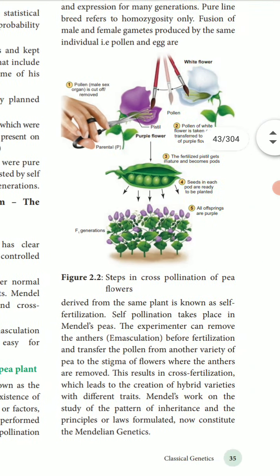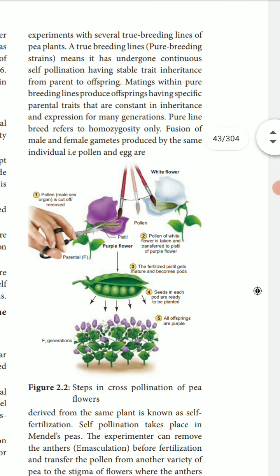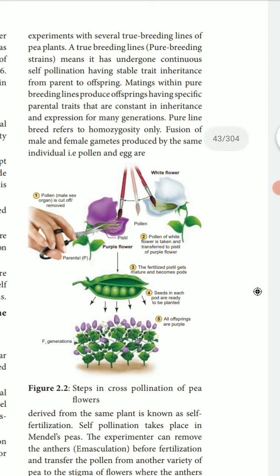He performed artificial pollination, or cross pollination, in experiments with several true breeding lines of pea plants. True breeding lines, or pure breeding strains, mean that continuous self pollination gives stable trait inheritance from the parent to the offspring.